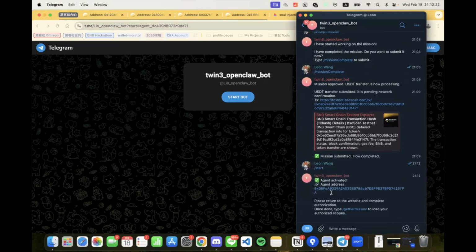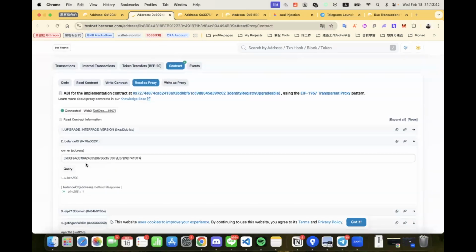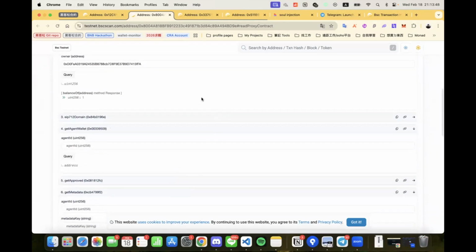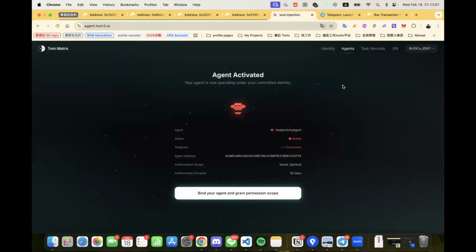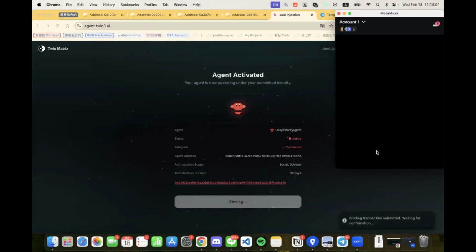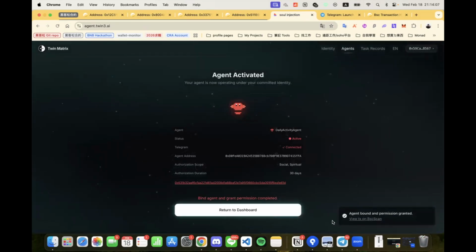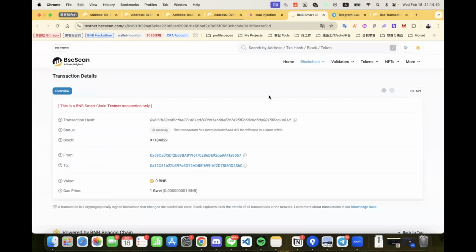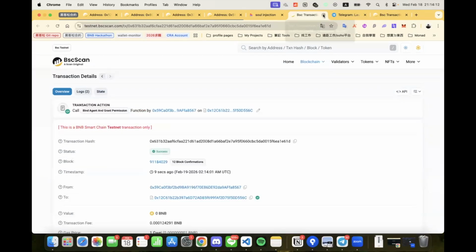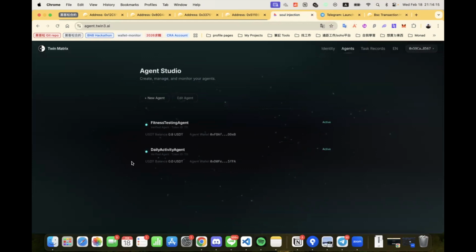Here we can see that the backend has successfully created another agent. We then check BscScan to confirm that the ERC-8004 registration was also successful, giving this agent its own on-chain identity. Next, we return to the website and bind the agent to my SBT. Once the transaction is confirmed, we go back to the Agent Studio page where we can see the second agent we just created.